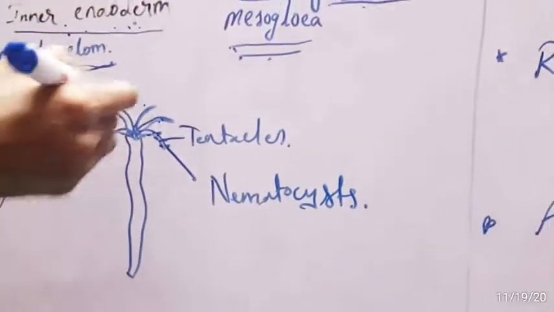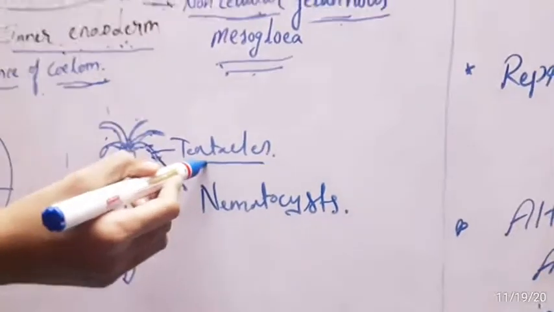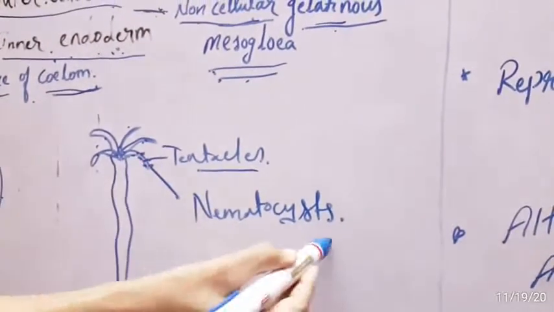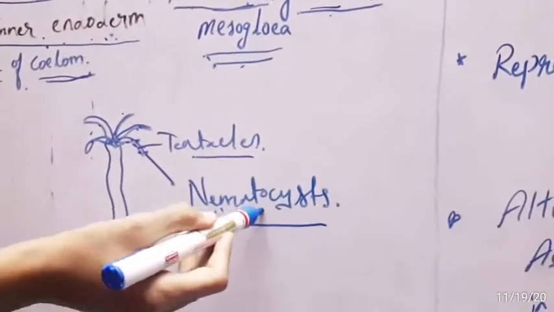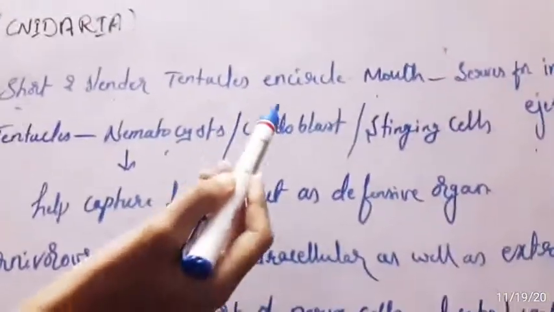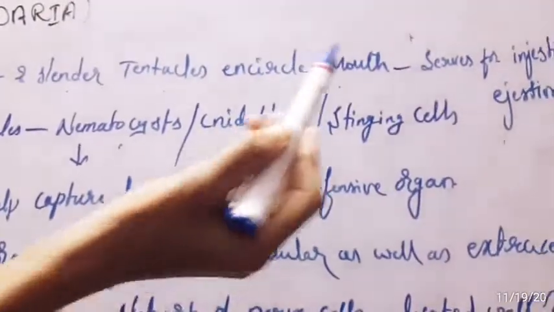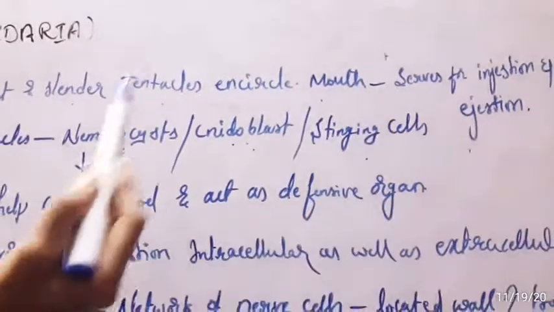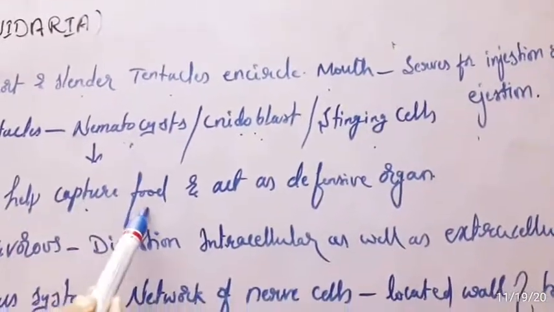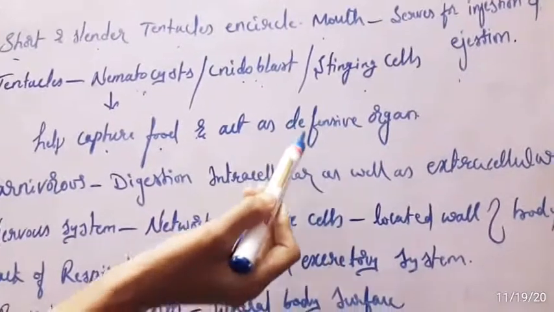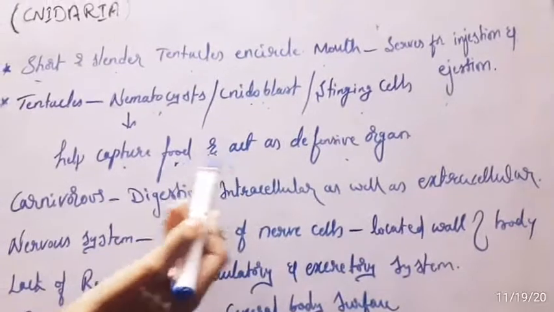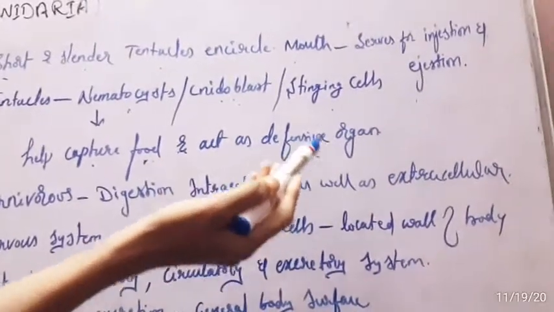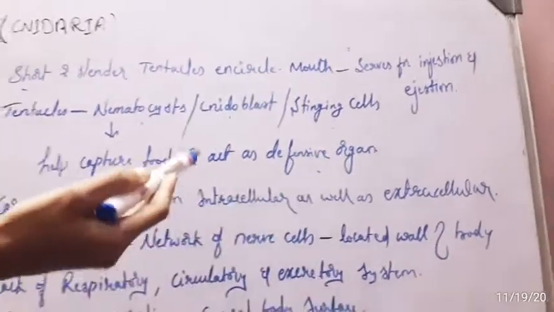So around the mouth, tentacles are present. In those tentacles there are nematocysts, or stinging cells. These nematocysts are also called cnidoblasts or stinging cells. This helps in the capture of food and also acts as a defensive organ. So it helps in food capture, and it is also a defensive organ that provides protection.